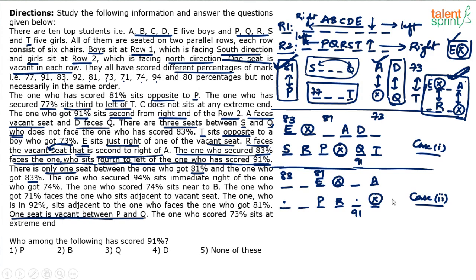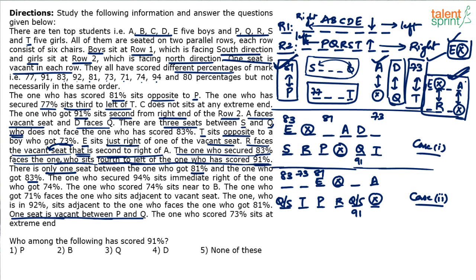By the way, with respect to case 2, if you see, you know that Q will either come here or here. Wherever Q comes, in the other place S will come, because there are 3 places between S and Q. So if Q comes here, dash, dash, dash, S. Or if Q comes here, dash, dash, dash, S. So definitely Q or S. So T will come here. And if T comes here, opposite is 73. This will be 73. So this point has also been used. Right? D will be opposite to Q. So wherever Q comes, D would come there.